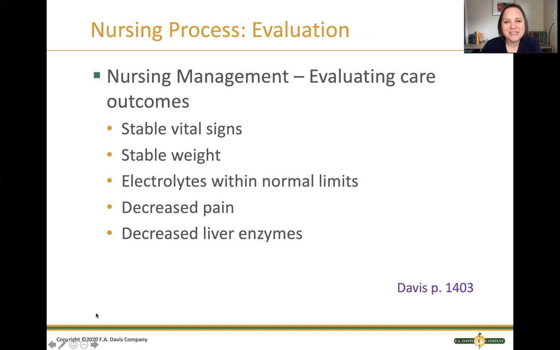How do we know if we did a good job? What are we going to watch for? We're going to see stable vital signs, stable weight. Their electrolytes are going to be maintained within normal limits. We're going to see a decrease in pain from the patient reporting their pain status. And we're going to see those liver enzymes decrease and those pancreatic enzymes, lipase and amylase, decrease and come back to normal levels. Those are going to tell you that you did the right thing in helping to get this patient through this acute pancreatitis.